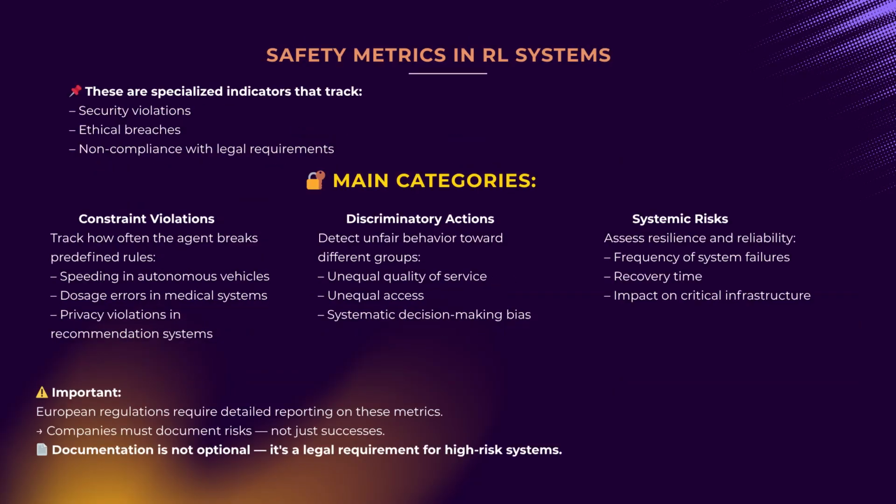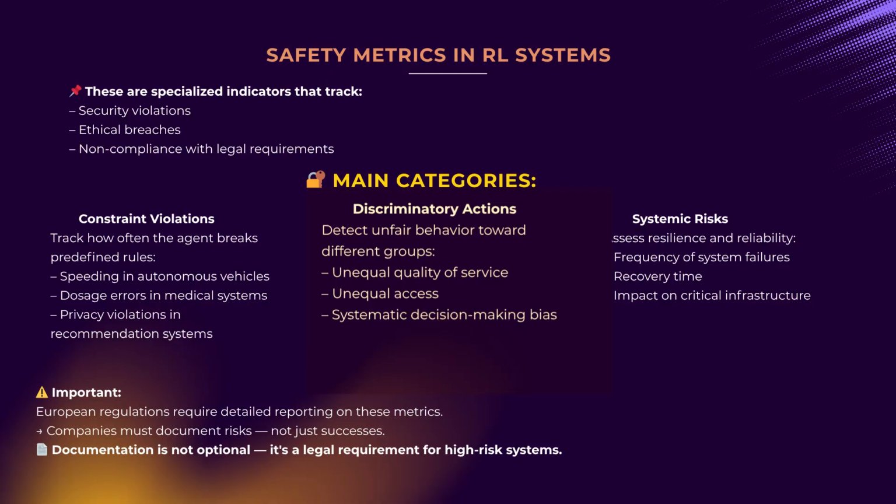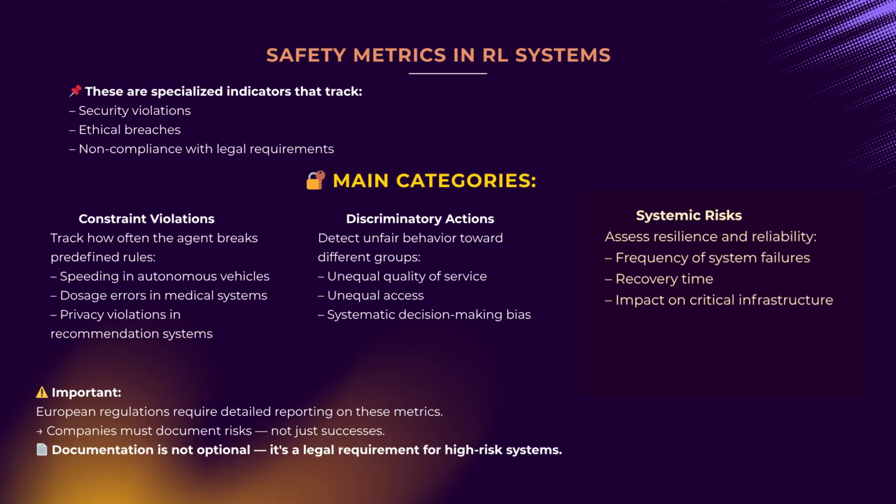Safety metrics are a means of measuring how safely and ethically an artificial intelligence behaves during training and operation. The main types of these metrics are rule and constraint violations. This occurs when the AI crosses a boundary and does something that is forbidden. Discrimination and unfairness. We check whether the AI treats different people differently based on their gender, race, or age. Systemic risks. We track how often the system fails and what harm such failures may cause.